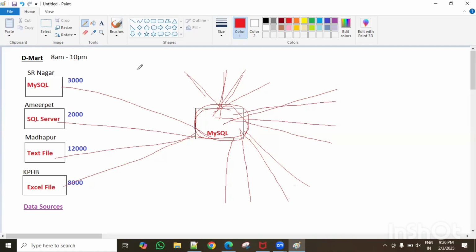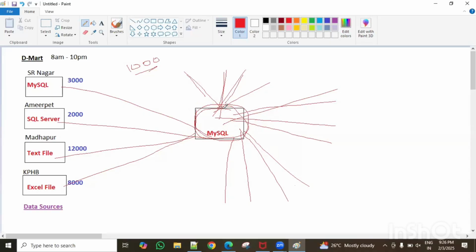Let's imagine now that DMart has, for example, 1,000 branches throughout India. Then all the data from all the branches is coming and loading here at a time, 1,000 programs running at a time. Just for example, it will not be easy for this one to load the data at a time.